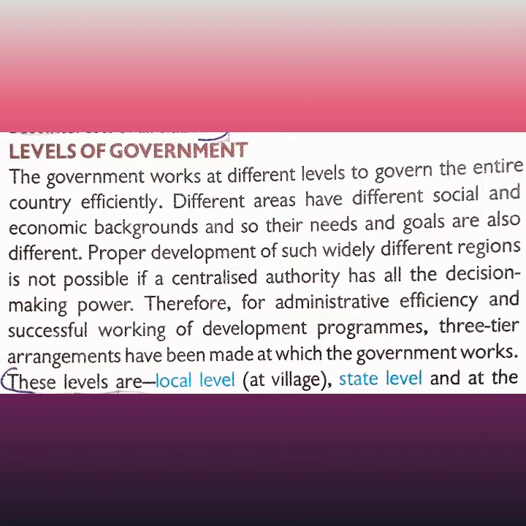Proper development of such widely different regions is not possible if a centralized authority has all the decision making power. The central government can't move regularly from place to place. Today he will stay in Kashmir, tomorrow in South India, then West India, then East India. So the central government appoints state governments to look after the problems of the state.